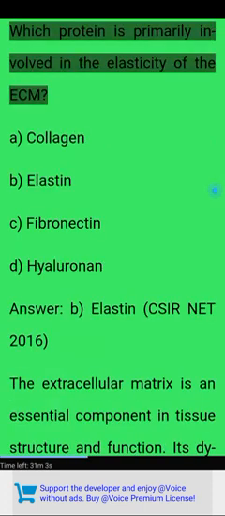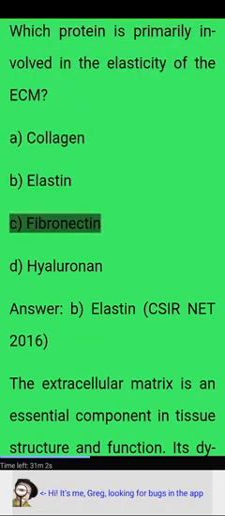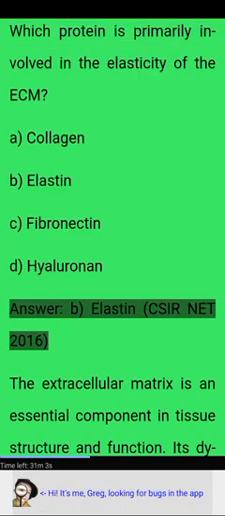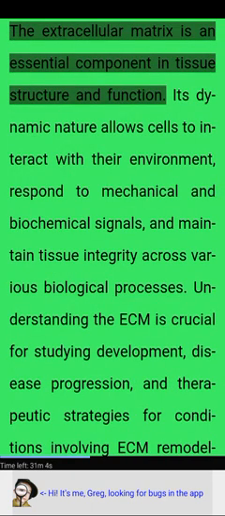CSIR NET 2017. Which protein is primarily involved in the elasticity of the ECM? A. Collagen. B. Elastin. C. Fibronectin. D. Hyaluronan. Answer. B. Elastin. CSIR NET 2016. The extracellular matrix is an essential component in tissue structure and function.